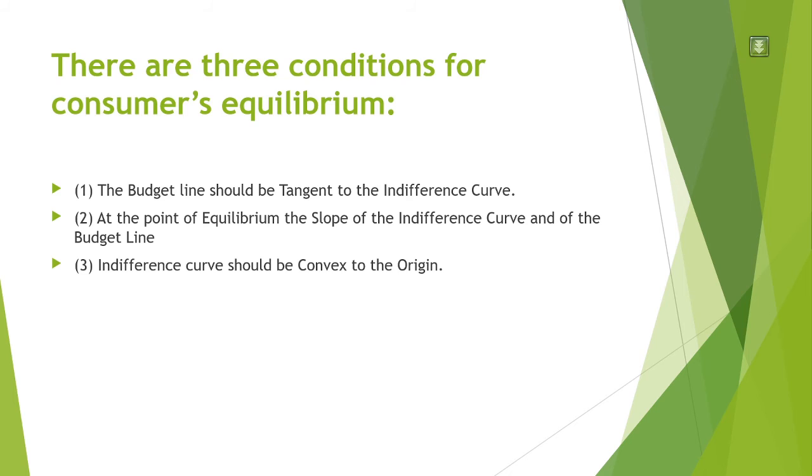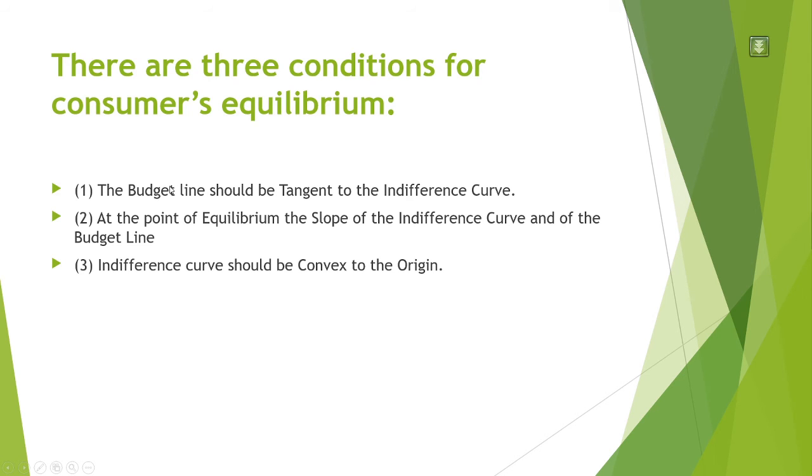Suppose the price of oranges is 5 rupees and the price of apples is 7 rupees, and I only have 50 rupees in my hand, so I have to divide 50 rupees between consuming oranges and apples. So that is my budget line.